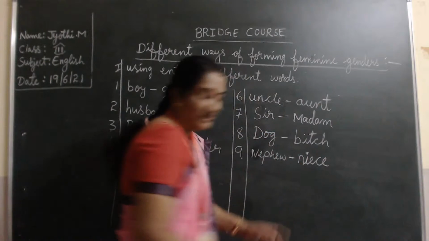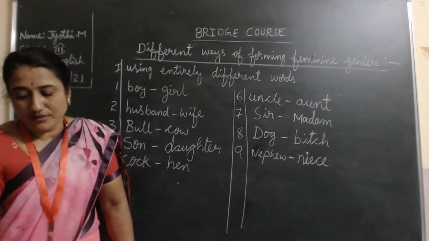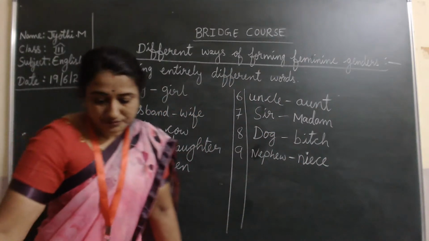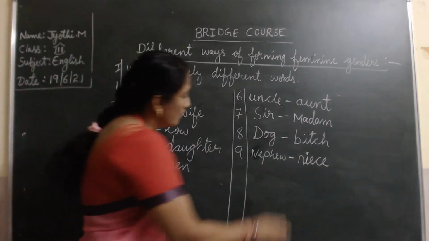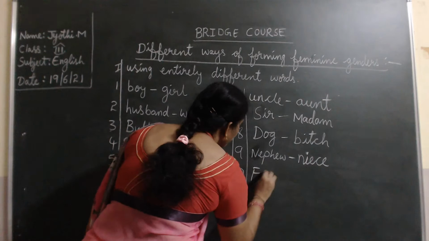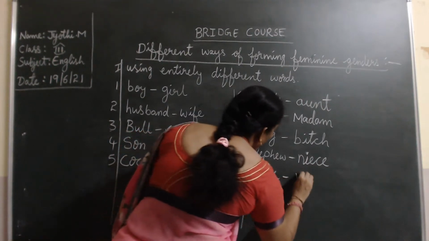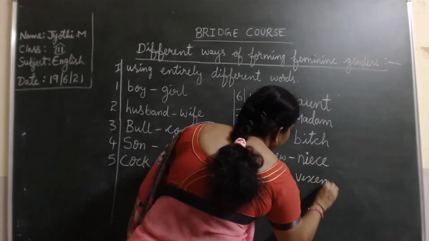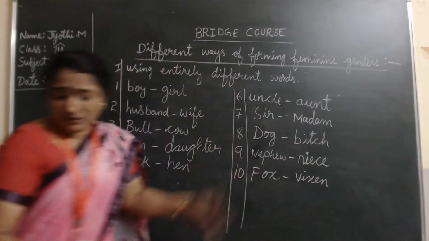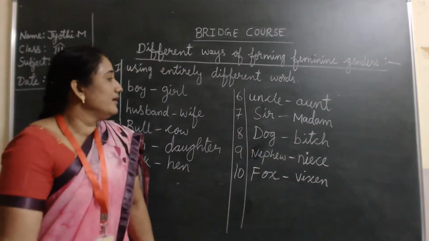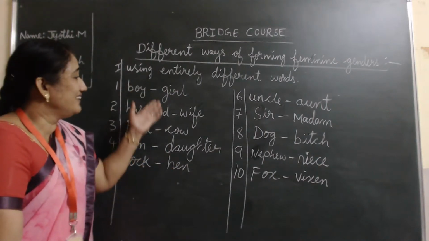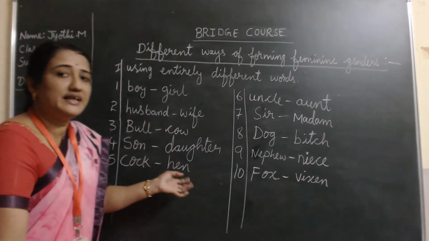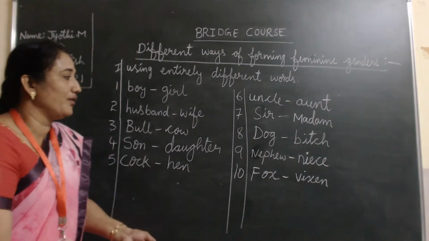Do you know the meaning of nephew and niece, children? I'll tell you now. Fox, male gender. Vixen is female gender. You can collect so many different genders like this. At home, you have to practice the different new words like this. At least daily two, you try to find out.